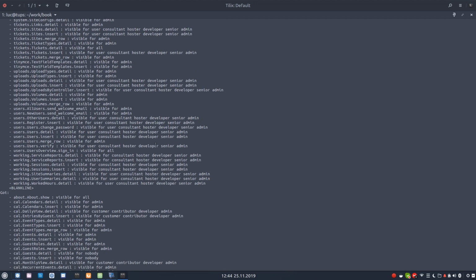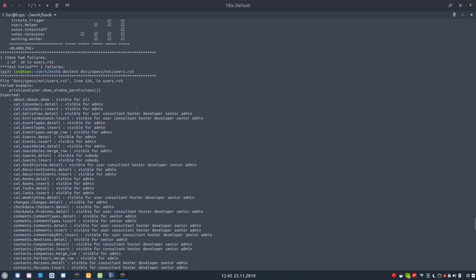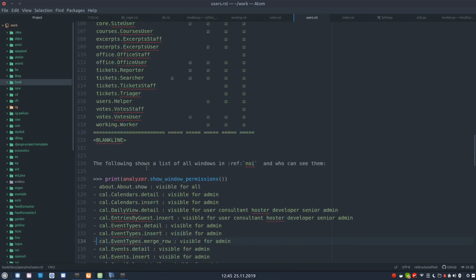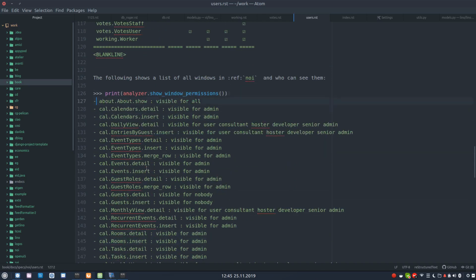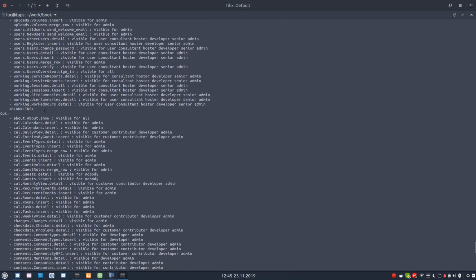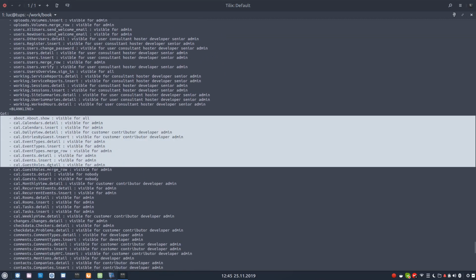So here is another thing, the show Windows permissions. That's also just in line 126. That's also normal. We have all the windows, and then the user types who can see them. And of course, something changed here, and I'm not even going to verify every detail.